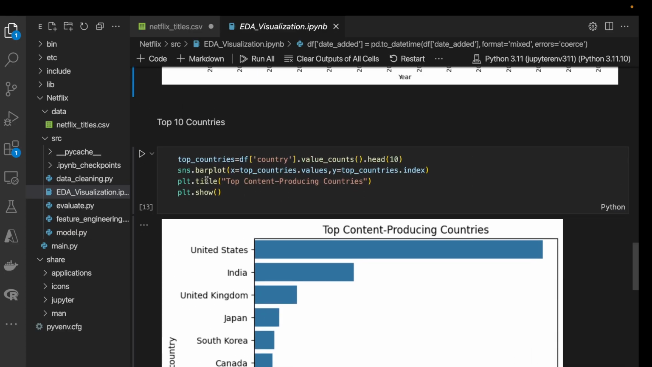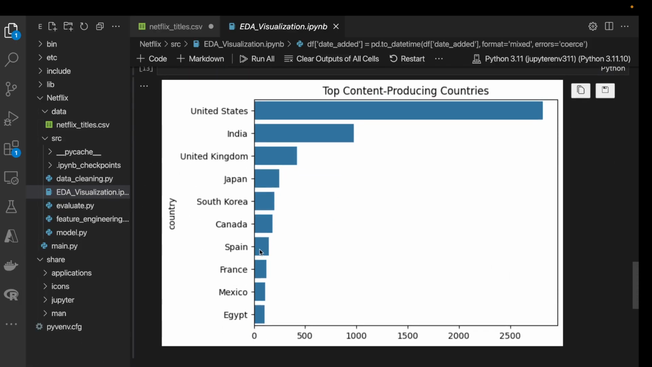Now let's figure out what the top countries are that Netflix content comes from. Here we can see that the US leads, followed by India, UK, and Japan.